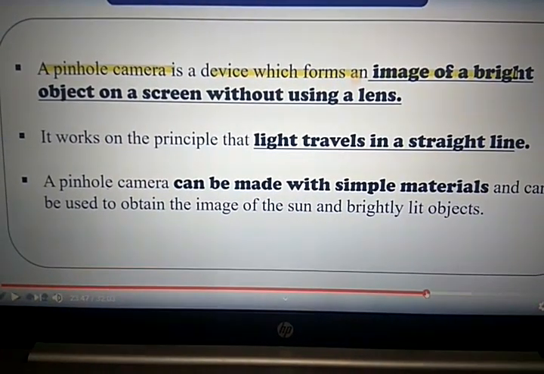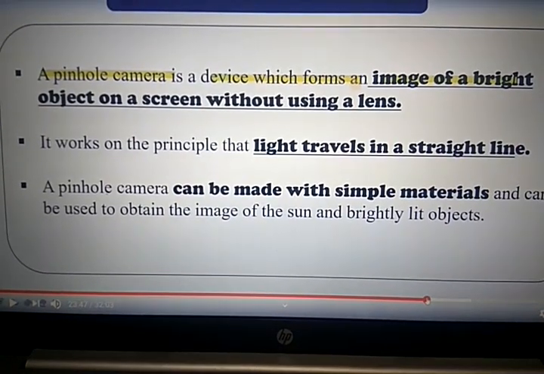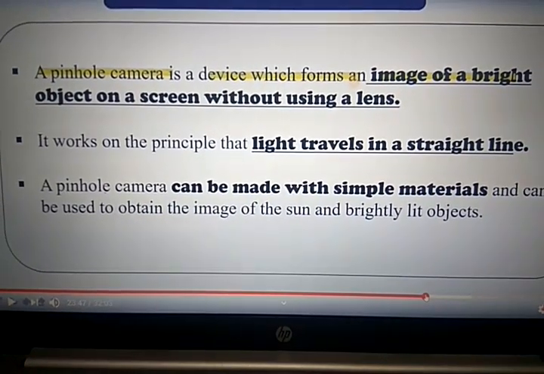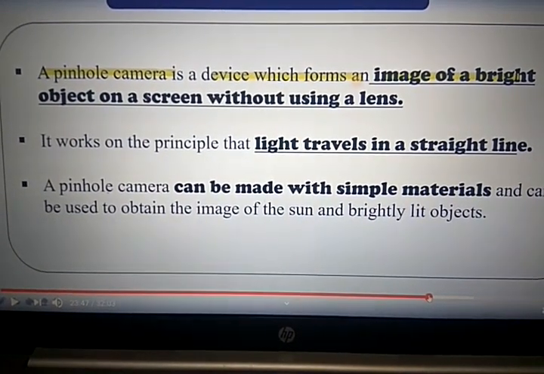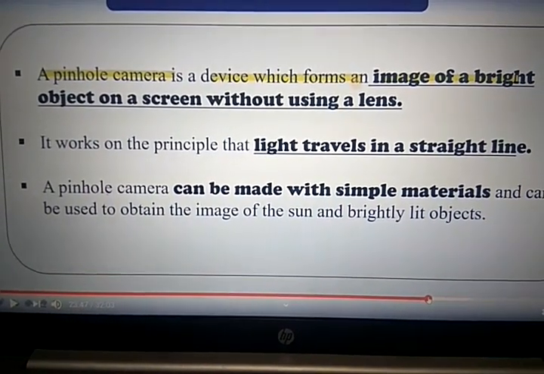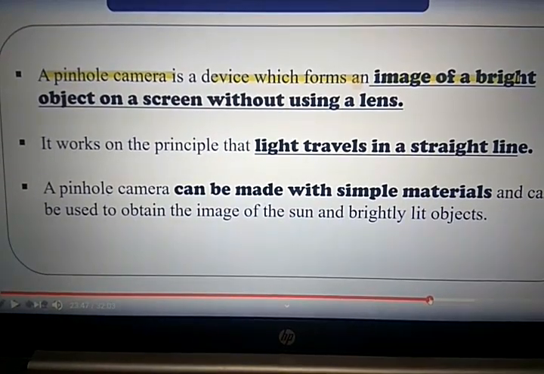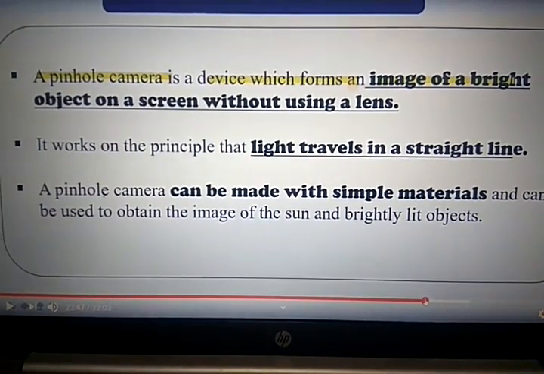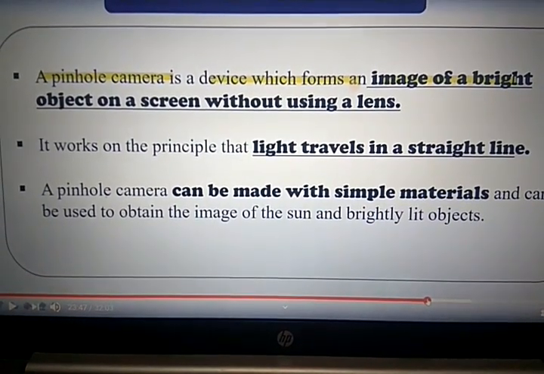Dear student, next point, pinhole camera. A pinhole camera is a device which forms an image of a bright object on the screen without using a lens. You can also prepare the pinhole camera from waste materials like cardboard, and it works on the principle that light travels in a straight direction.